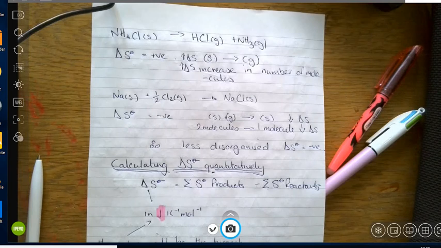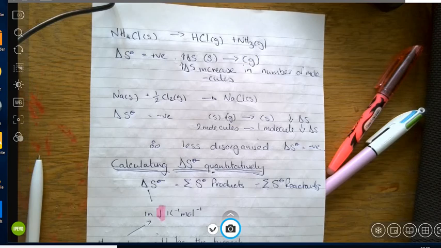That thermally decomposes into hydrochloric acid and ammonia. Now ammonium chloride is a solid. Hydrochloric acid, when it thermally decomposes, is a gas, and so is the ammonia. So straight away we've got an increase in entropy because it's going from a solid to a gas,